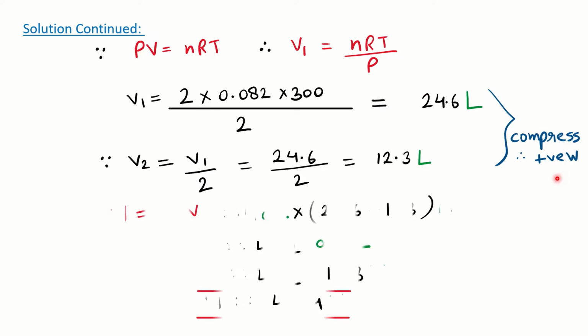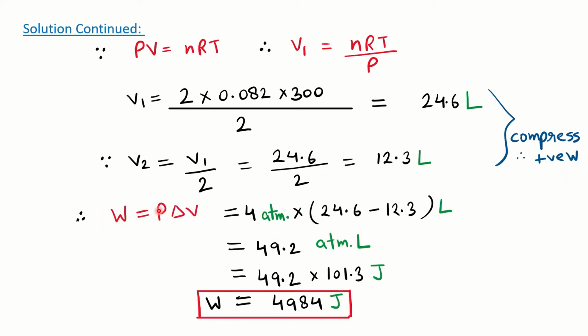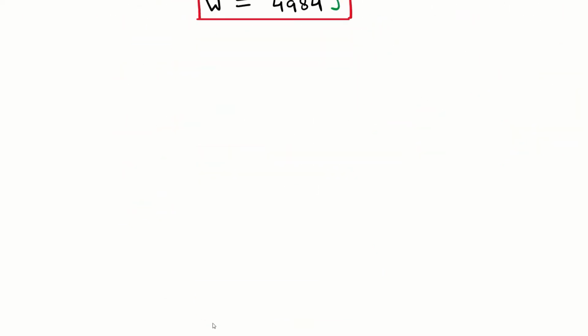Since the compression is taking place, the work will be positive. And the external pressure given here for P is 4 atmosphere. You can get the value here. Atmosphere liter, you have to multiply it for conversion into joule. So we got the value for W.